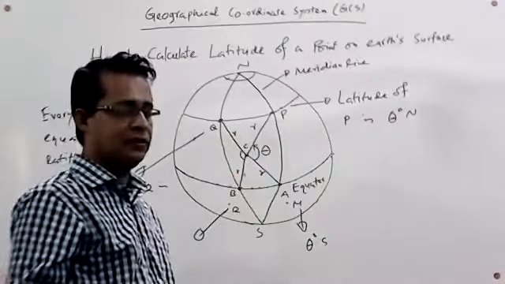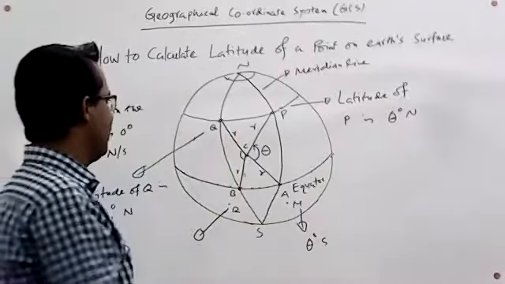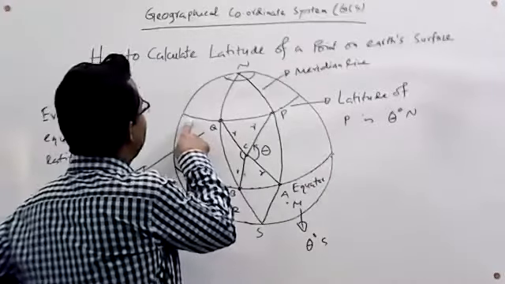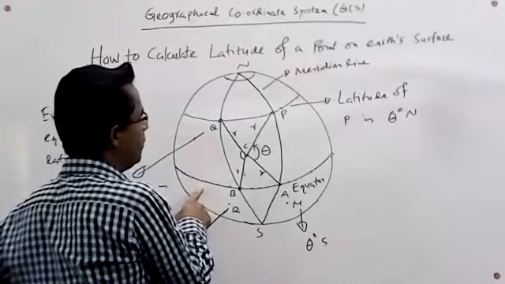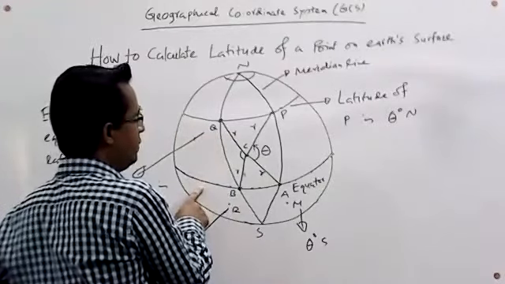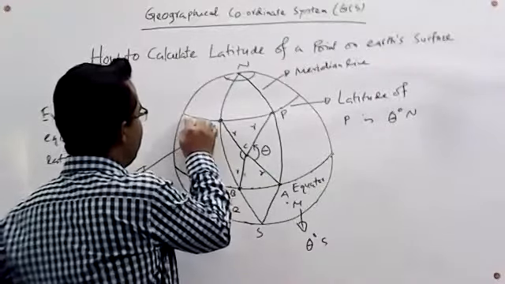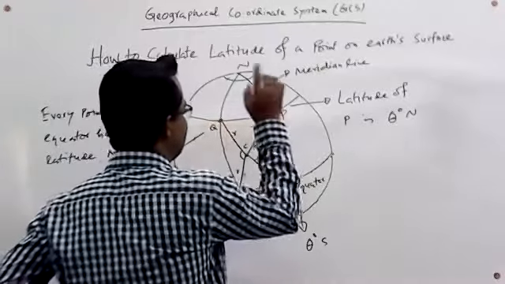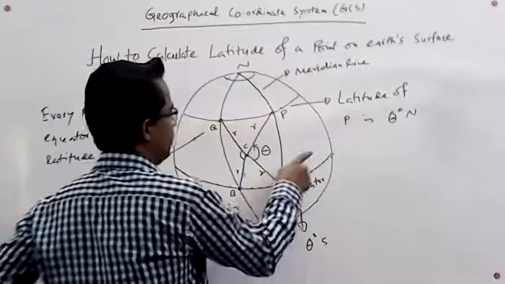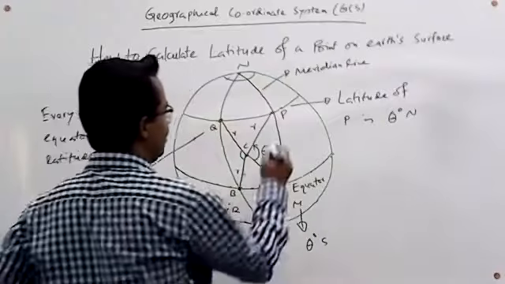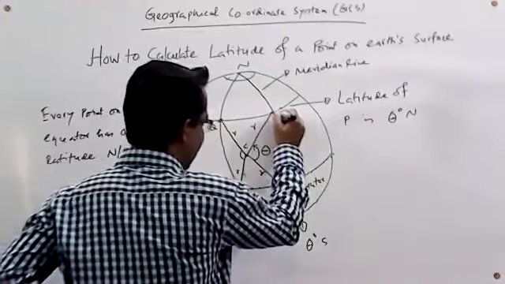So here we say that this line is situated parallel to the equator. That is, every point on this line is at the same height from the equator, and this height is an arc or curved line.